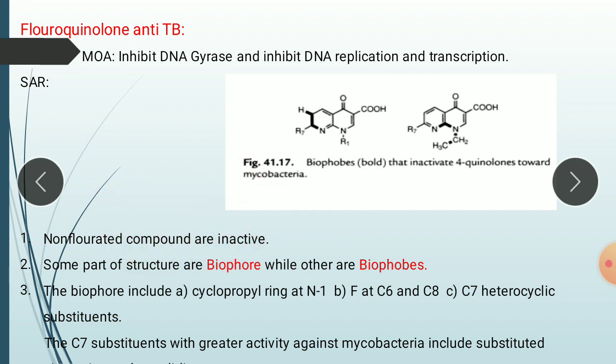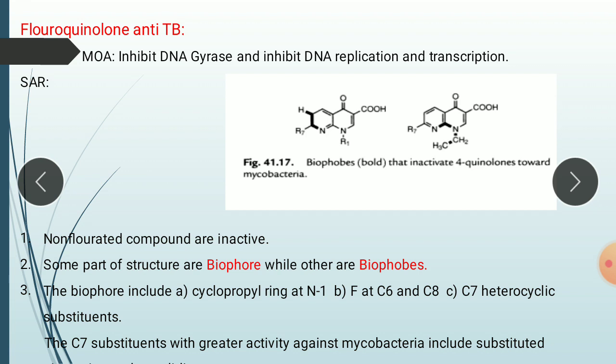Second point: some parts of the structure are called biophore and others are called biophobe. Biophore means the part of the molecule which is involved in biological activity. Here in the structure, this bold part is the biophore, and the biophobe is the part of the molecule which deactivates the activity.